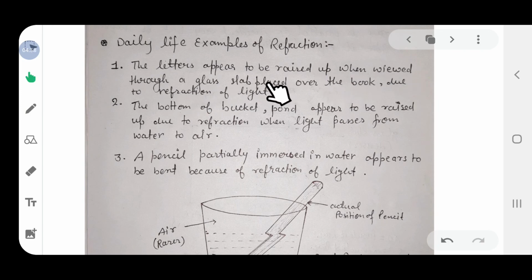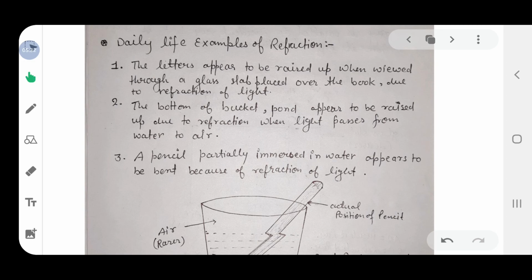ठीक है, जब हम ये ग्लास स्लैब को किसी एक बुक के ऊपर या कॉपी के ऊपर जिसपे कुछ लेटर्स लगे हुए हैं और उससे ऊपर से देखते हैं टॉप से, तो हमें वो थोड़े से ऊपर उठे हुए दिखाई देते हैं। तो this is the phenomenon of refraction, this is due to the refraction of light. अगर क्वेश्चन आता है why the letters appear to be raised up when they are viewed through a glass slab, तो इसका आंसर आप लिखेंगे कि this is due to the refraction of light. Refraction of light takes place when the light is passing from one medium to another medium. So that's why the letters appear to be raised up.